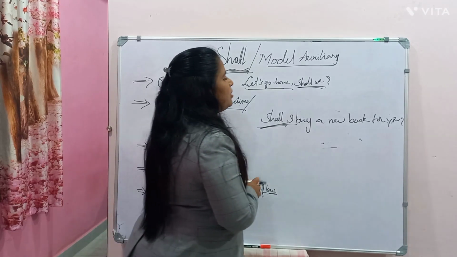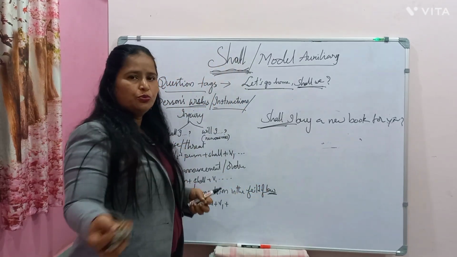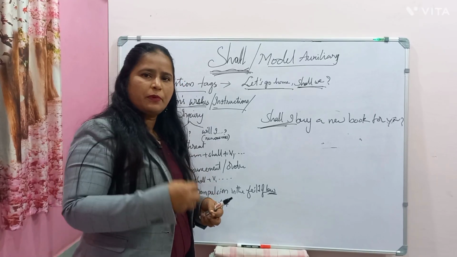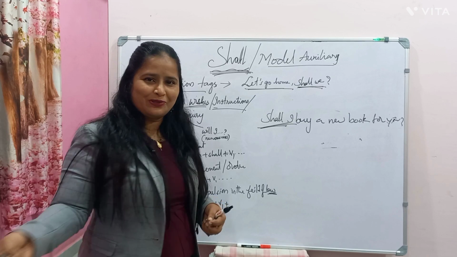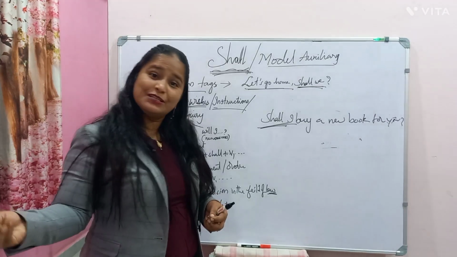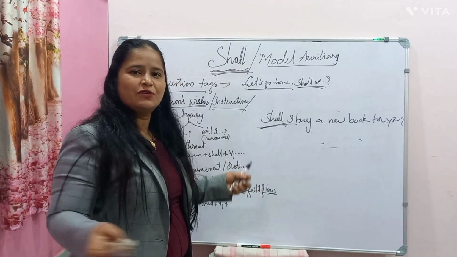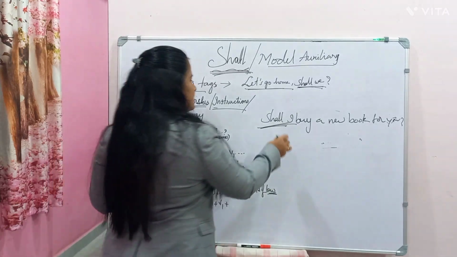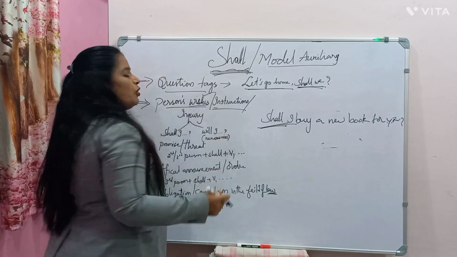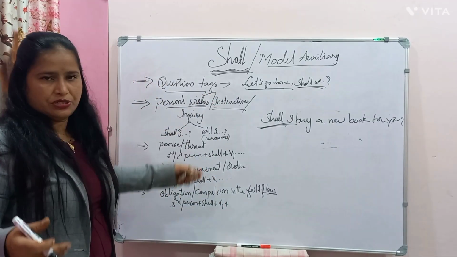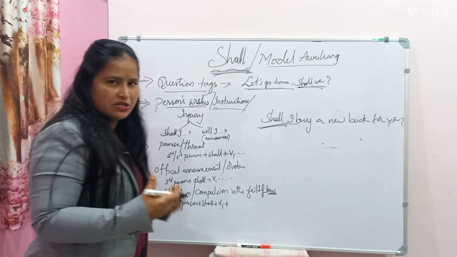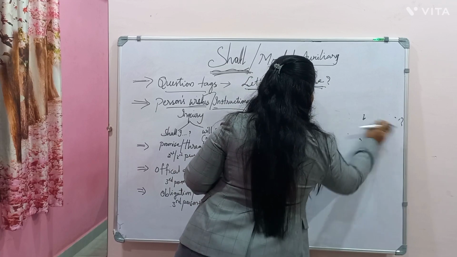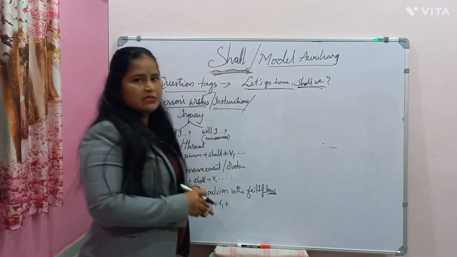So shall I buy a new book, shall I bring a new one, shall I prepare a hot idli, shall I prepare some upma, shall I prepare dosa today, shall we go out today, shall we spend some time together. So this is how, when you want to know the other person's wish, you start a sentence with shall we. It's not can or would or may or anything, it's only shall.